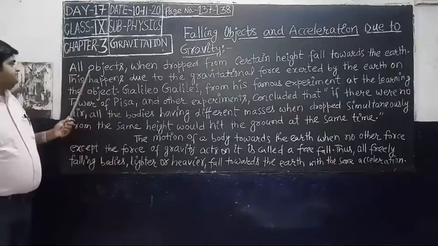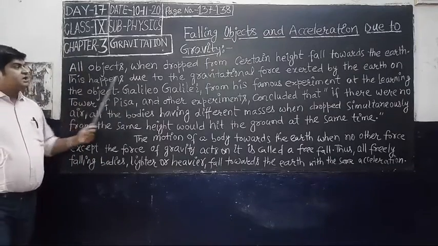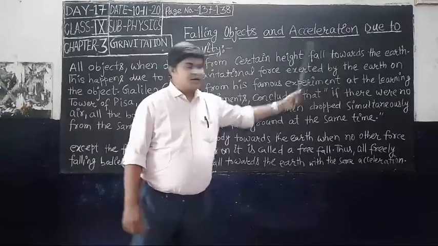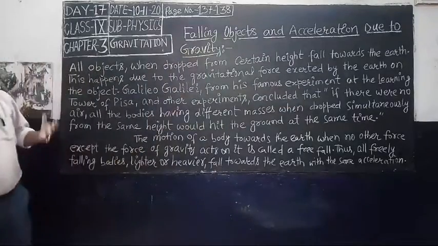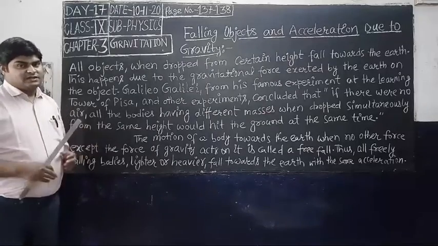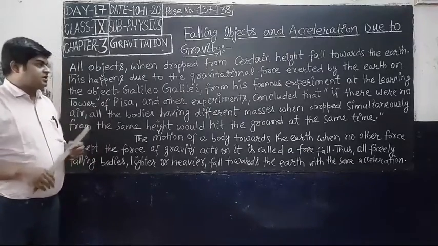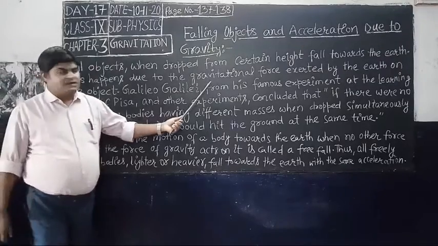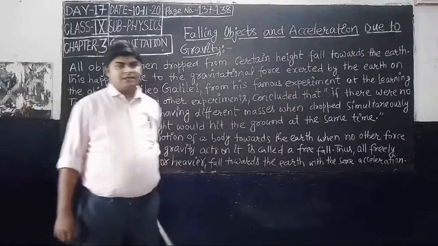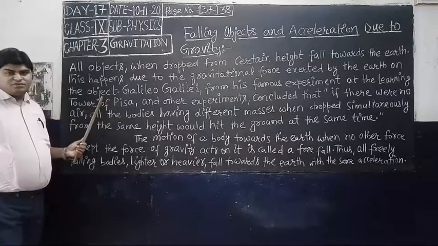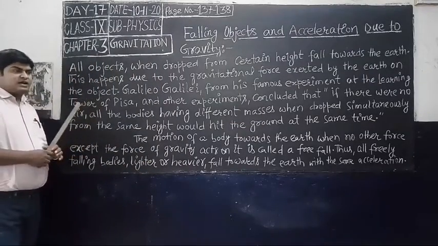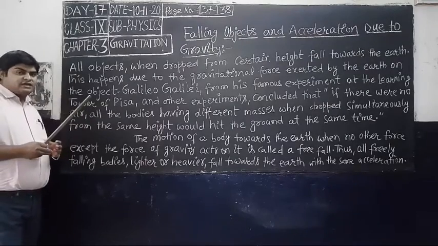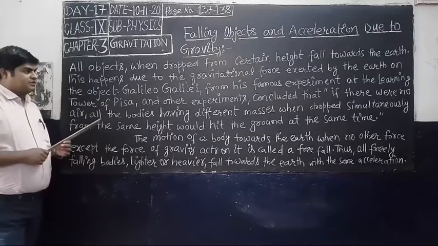Okay, so let us see here. All objects when dropped from a certain height fall toward the earth. You know very well, when any object falls, it always falls in the direction of the earth. This happens due to the gravitational force exerted by the earth on that object, the force of gravity acting on that object.